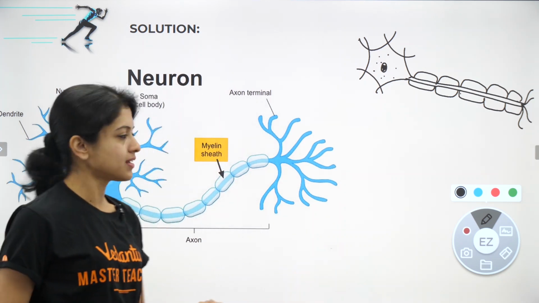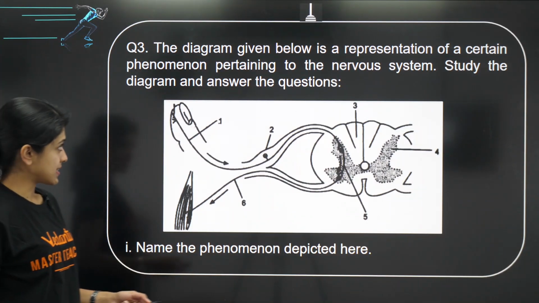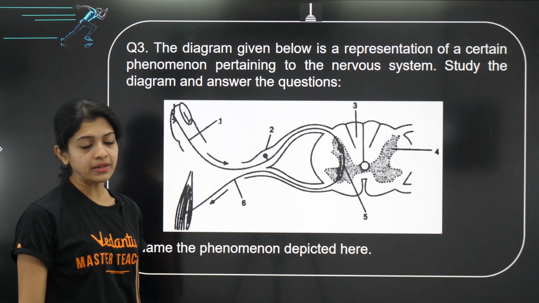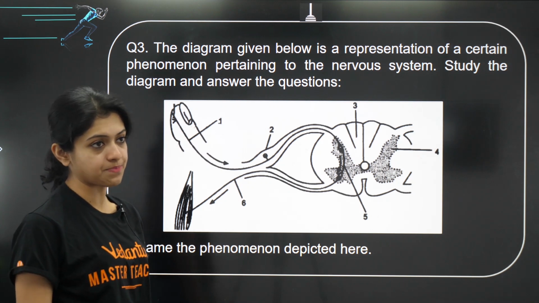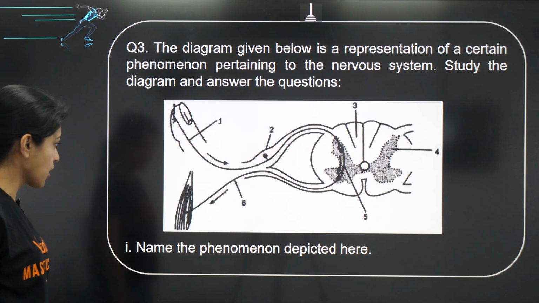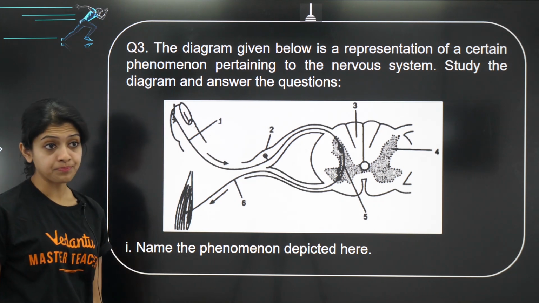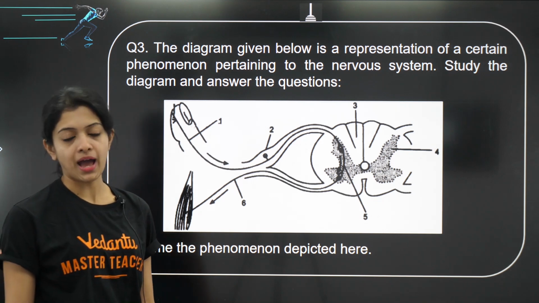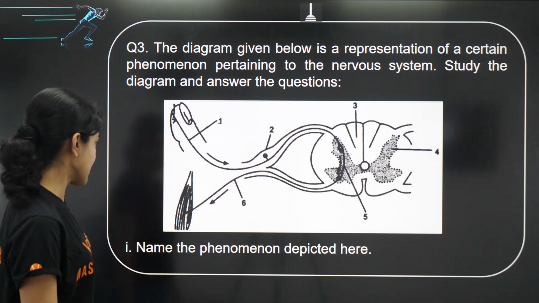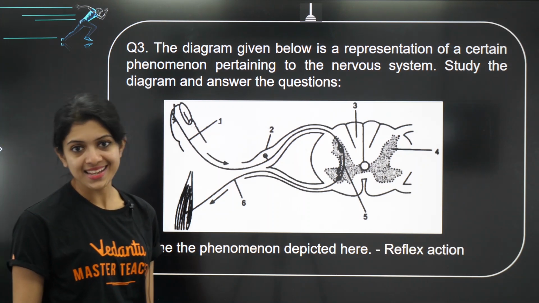And let's go ahead to the next one. Now, question number 3. The diagram given below is a representation of a certain phenomenon pertaining to the nervous system. Study the diagram and answer the questions. All right, what is it that you see? It's a certain phenomenon related to the nervous system. I'm very sure all of you have already guessed the answer. Yes, the phenomenon depicted here is the reflex action.